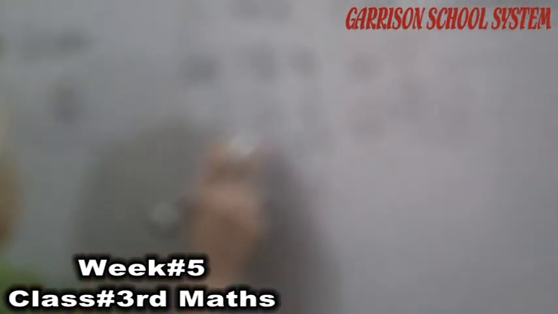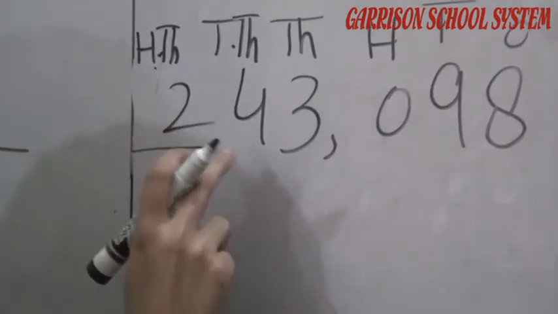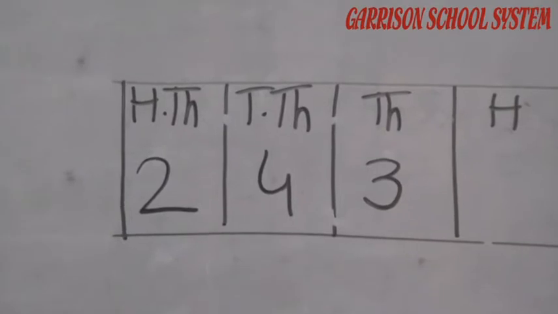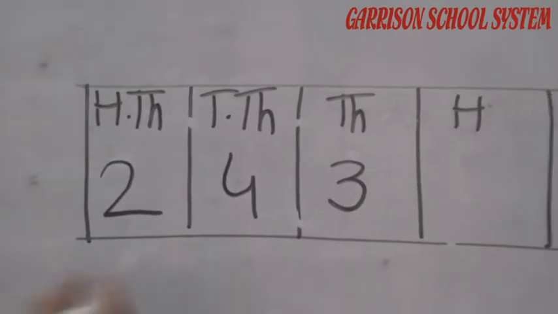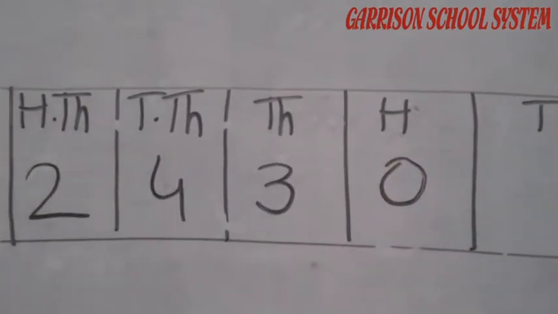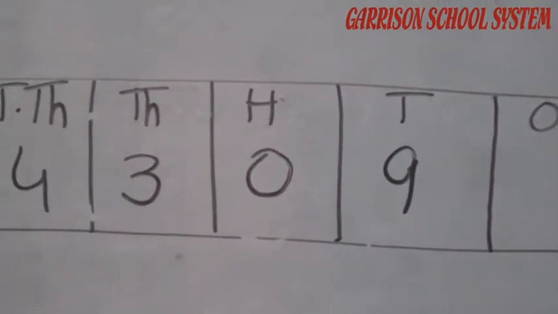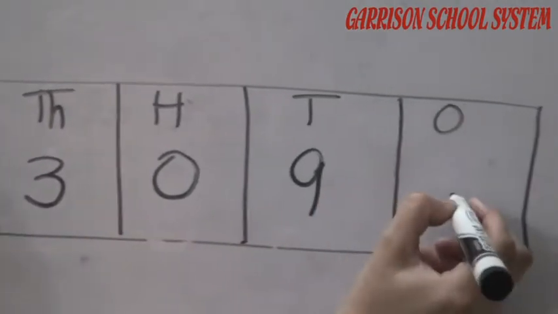Which number is in 10,000? 4. Next, which number is in 1000? 3. We have to write here 3. Understand, student? Next, which number is in the 100 place? 0. Which number is in the 10th place? 9. Which number is in the 1st place? 8. Okay, student?